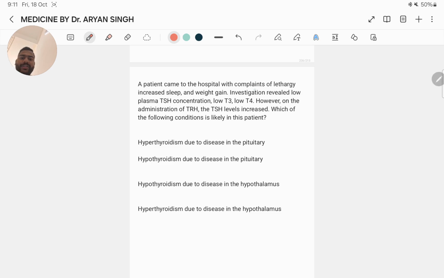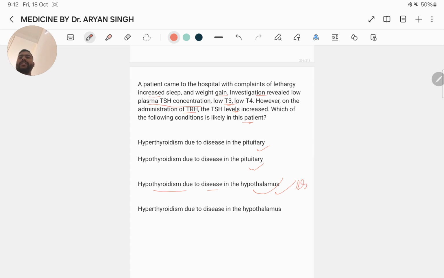A patient comes to the hospital with complaints of lethargy, increased sleep and weight gain. Investigation revealed low plasma TSH concentration, low T3 and T4. However, on the administration of TRH, the TSH level increases. Which of the following conditions is likely in the patient? Hypothyroidism due to disease in the pituitary, or hypothyroidism due to disease in the hypothalamus. Here's the answer.